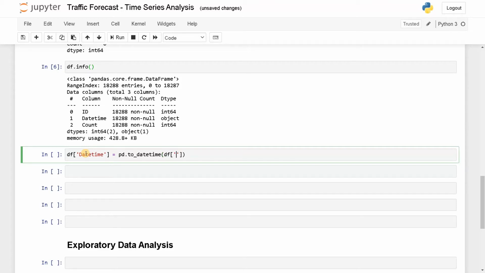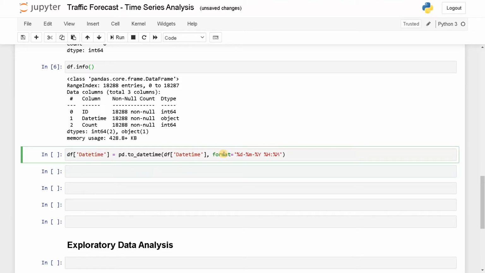Now df of datetime, and let's fix a format equals percent d, that is for date, percent m for month, and year, let's say percent Y, and leave a space. Now for hour and for minute.